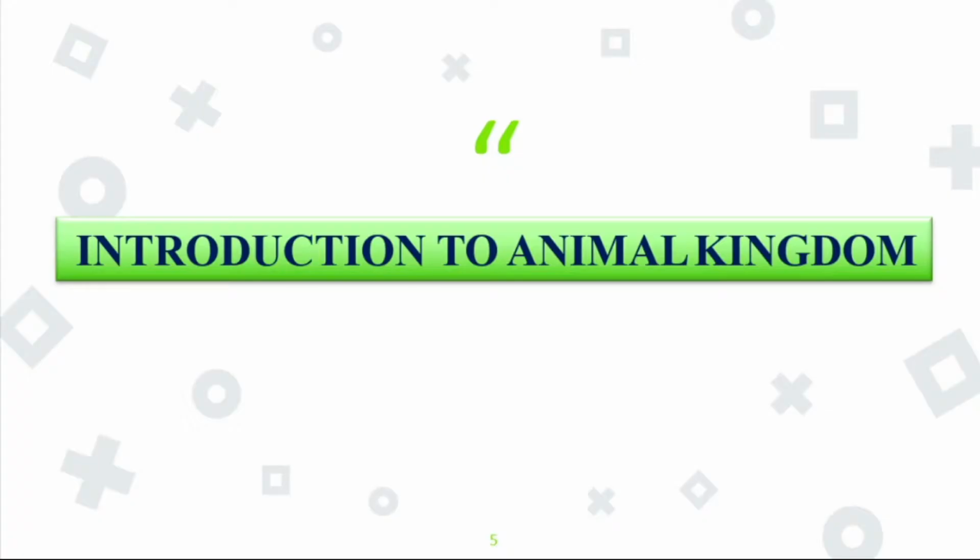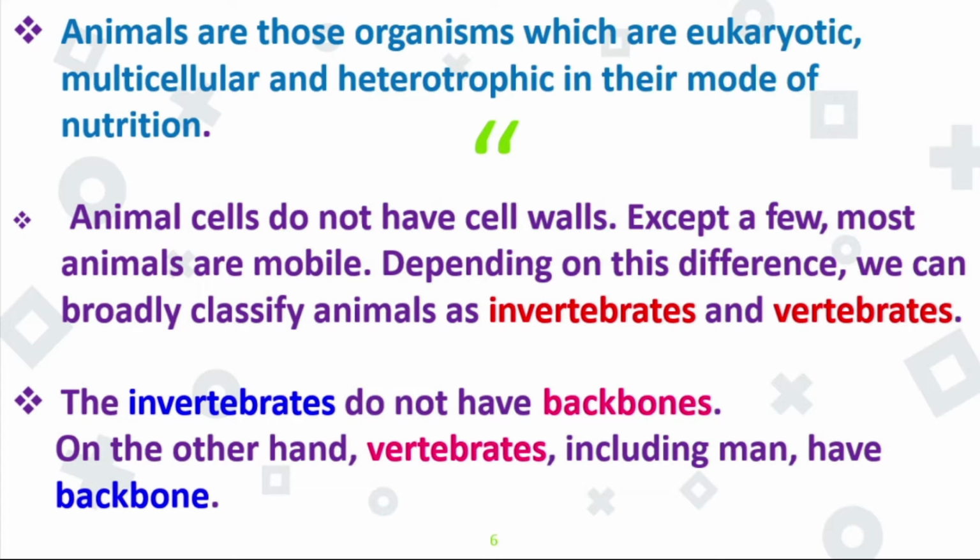Animal Kingdom. Introduction to Animal Kingdom. Animals are those organisms which are eukaryotic, multicellular and heterotrophic in their mode of nutrition. Most of the animals are eukaryotic and multicellular. They depend upon other living organisms to take energy, so we call it the heterotrophic mode of nutrition. Animal cells do not have cell walls. The outermost covering layer of an animal cell is the plasma membrane or cell membrane.